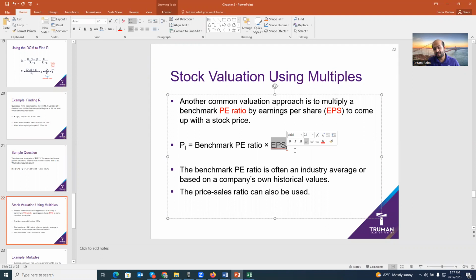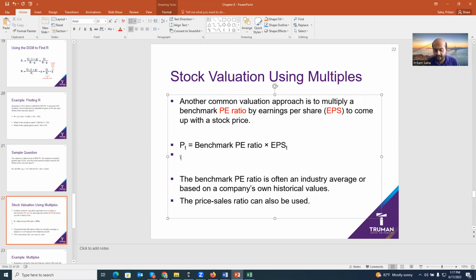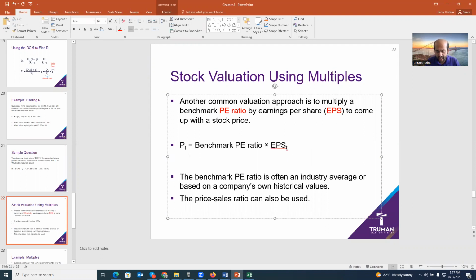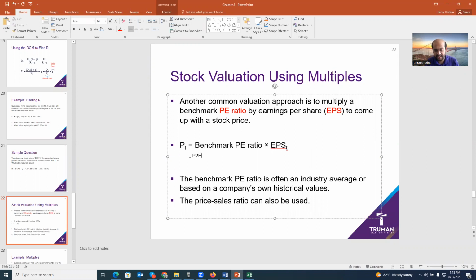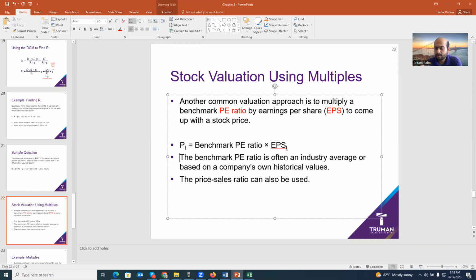Let me explain a little bit why it makes sense. We know the PE formula is P over E, times EPS or E, right? Now look carefully: the E cancels out, and what is left is P. Make sense? So that's why it makes sense. The idea is you have to find the EPS of the company, and then multiply it with the existing competitors' or similar firms' PE ratio. That's it.